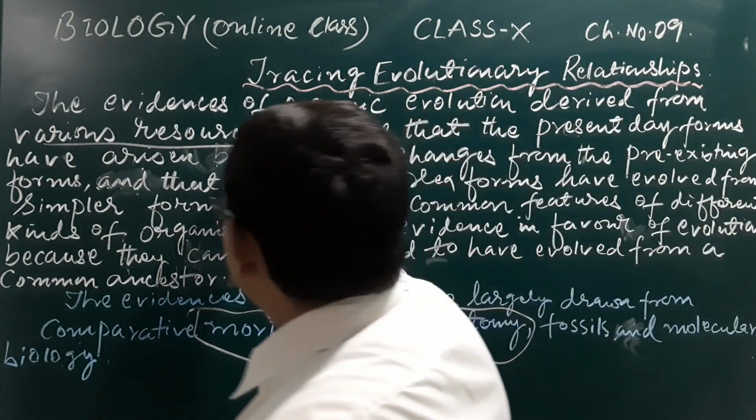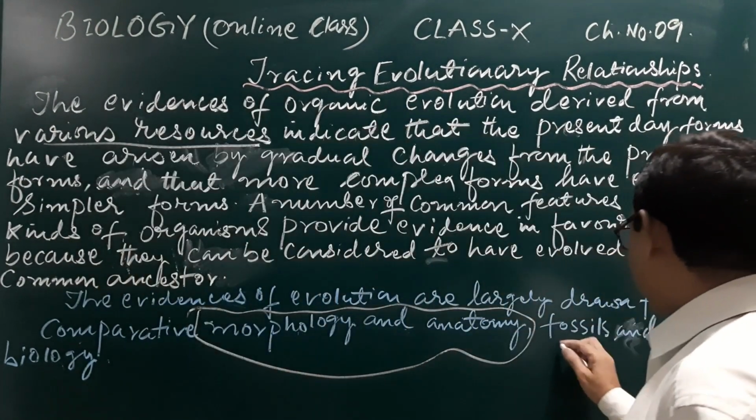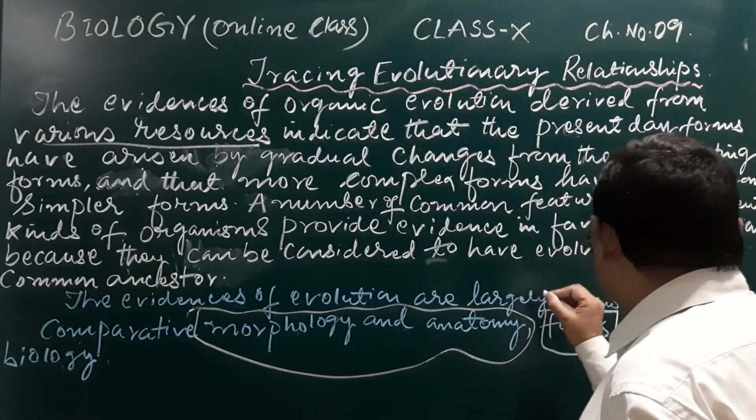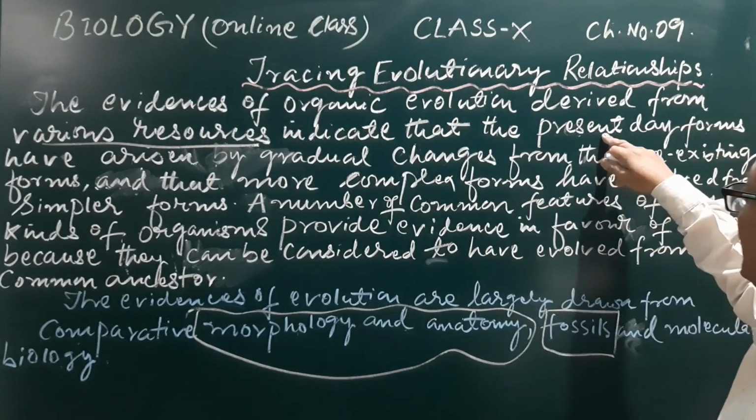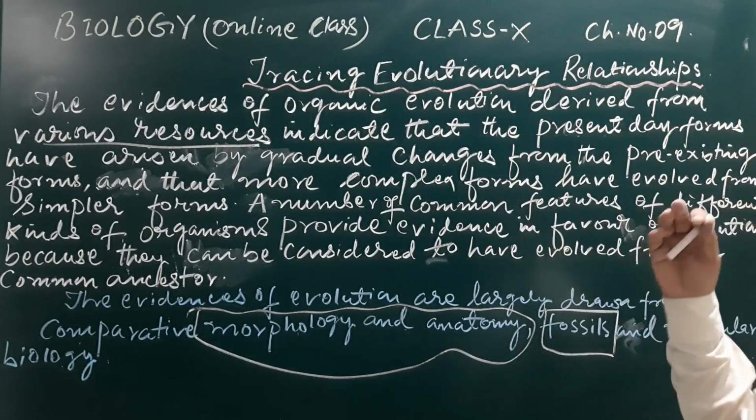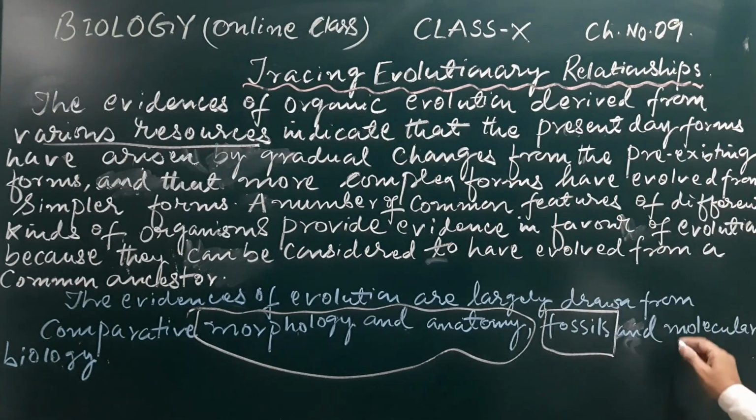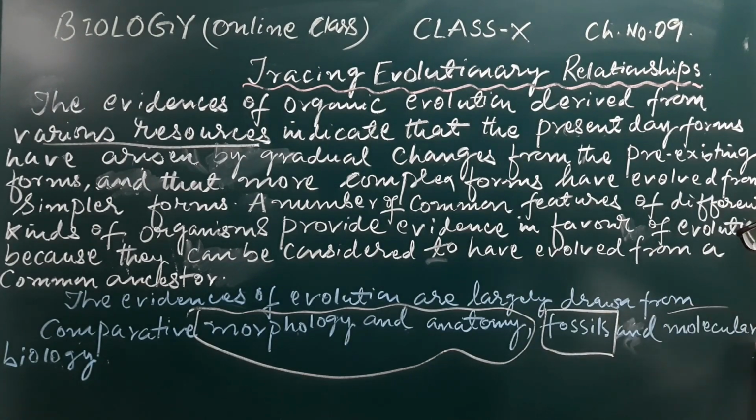Similarly, another resource is the fossils.